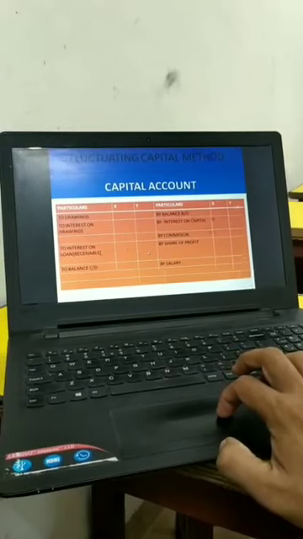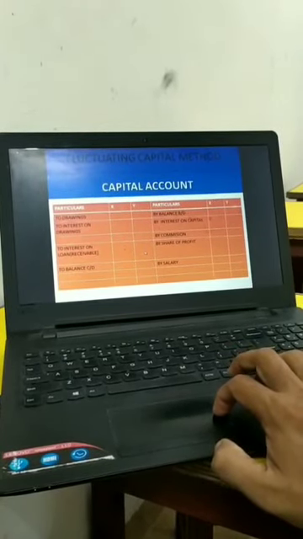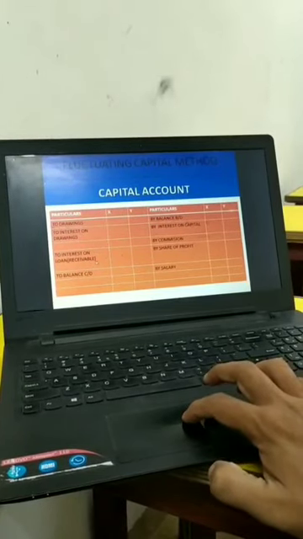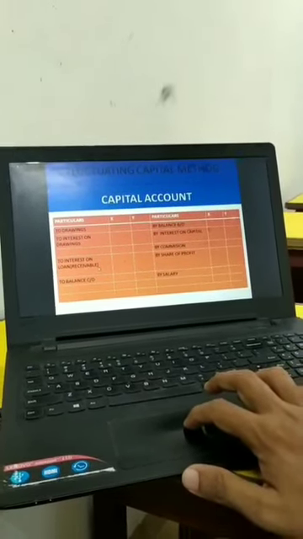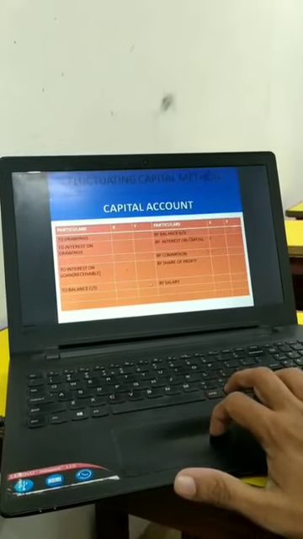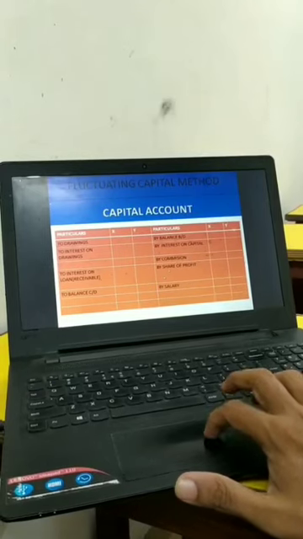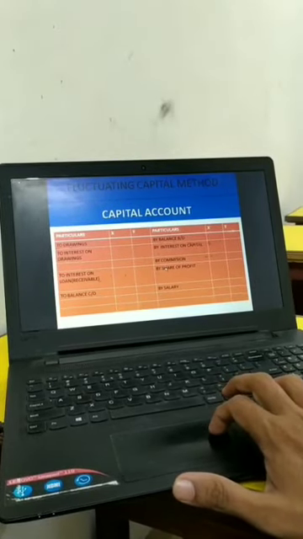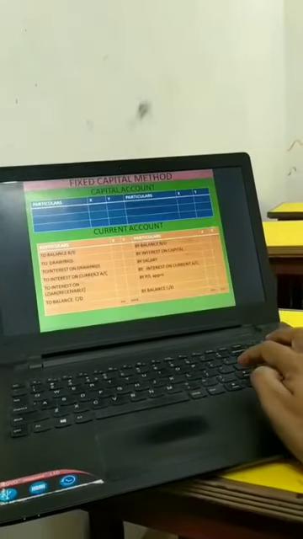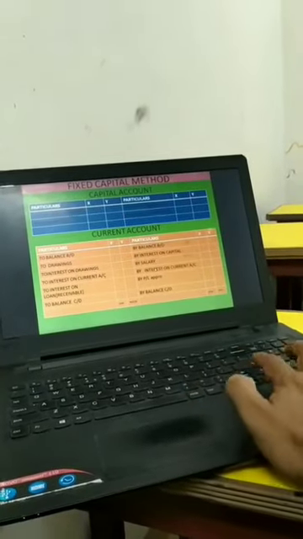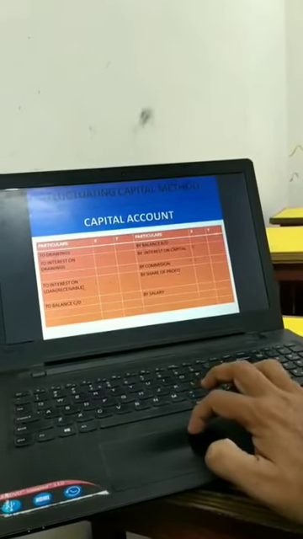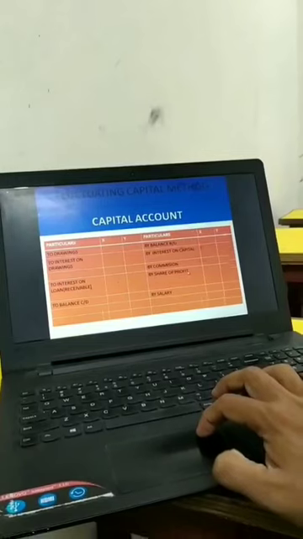Interest on loan, if receivable, then only recorded over here. Interest on loan receivable, this is a very important item, dear students. When I will be doing the individual sums, then only you will understand how important this item is. And to balance carried down, we will be getting the carried down balance. Instead of writing share of profit, we write over here what? We will be writing over here the capital account. Instead of share of profit, we write over here PL appropriation account, not capital, PL appropriation account.